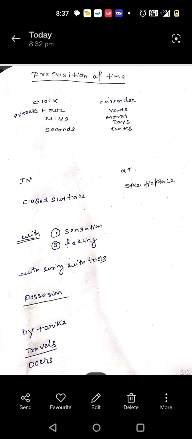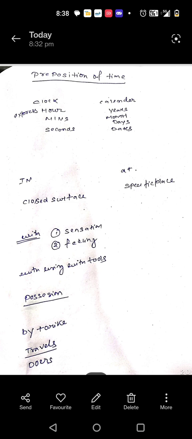For example, the final exam will be in November. Here November is a month, so we use in. Date: your exam will start on 5th November. Here it is a specific day, so on will be used.